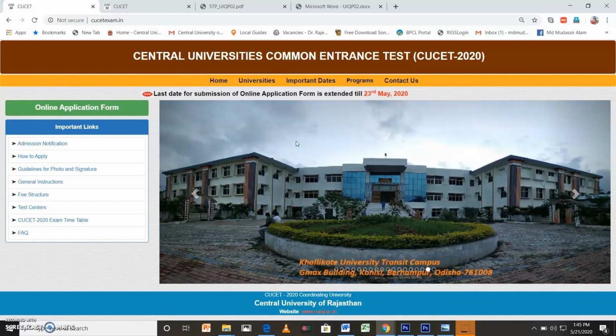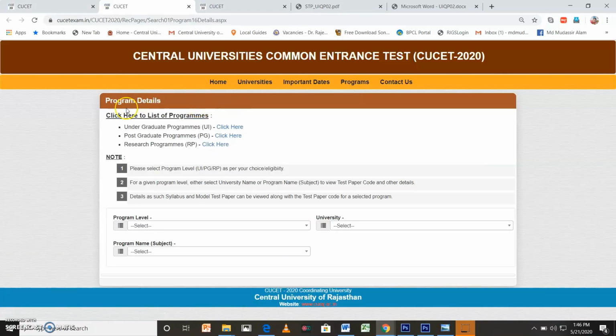In order to download the syllabus as well as model question paper for various tests of CUSET, you can visit the website www.cusetexam.in. After logging in, the home page will be in front of you. Here are the tabs: Home, Universities, Important Dates, Programs. Click on Programs tab. After clicking, you will see the click here to list of programs: undergraduate programs, postgraduate programs, research programs. When you click here, you will see the list of the programs offered at different levels. Because I am going to show you how to download the syllabus and model question paper, what you can do, you can go here, program level.